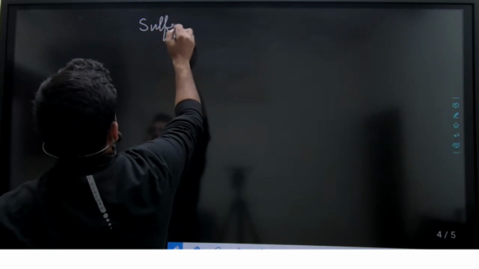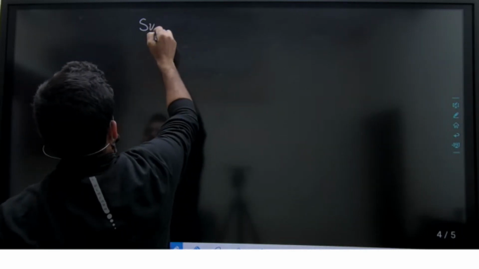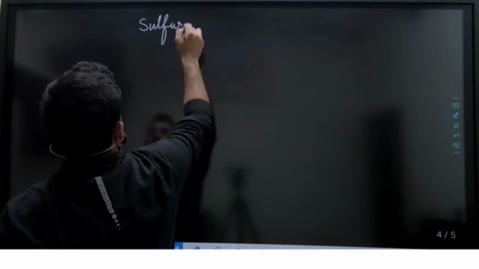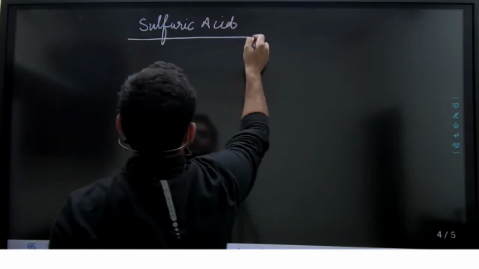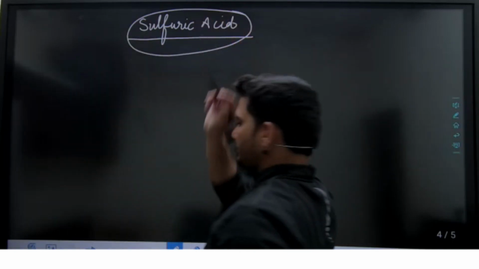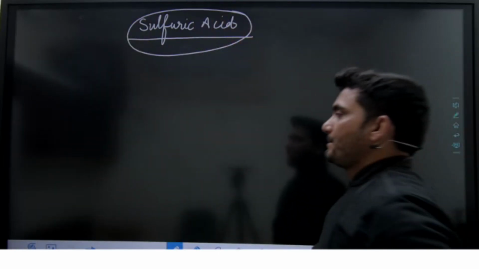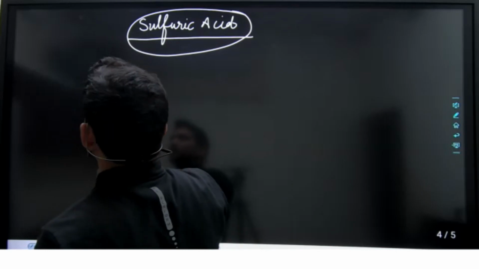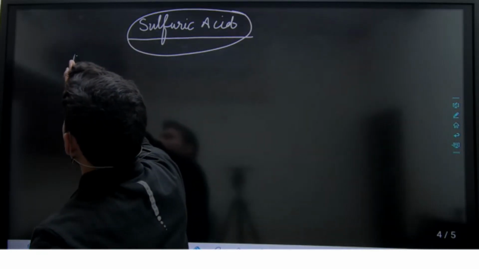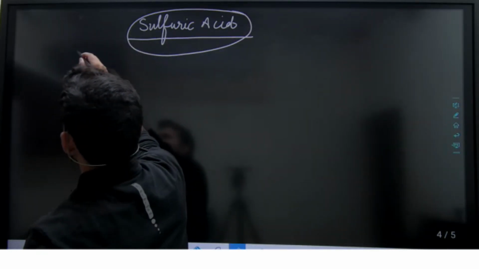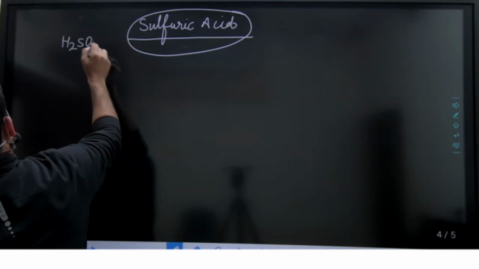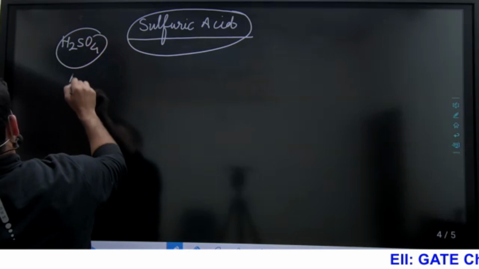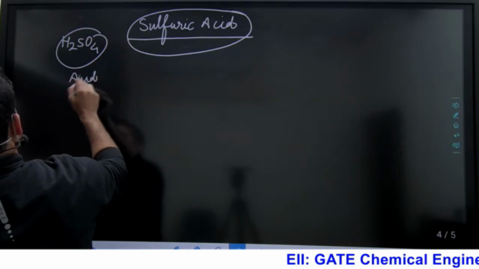Next one is sulfuric acid. We want to produce sulfuric acid. Chemical formula H2SO4, you know very well. It is an acid, and it is a strong acid.